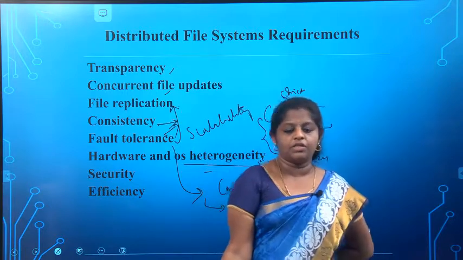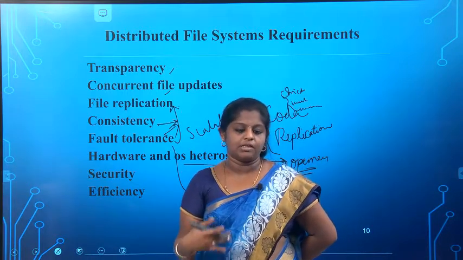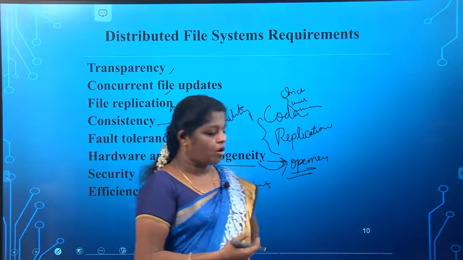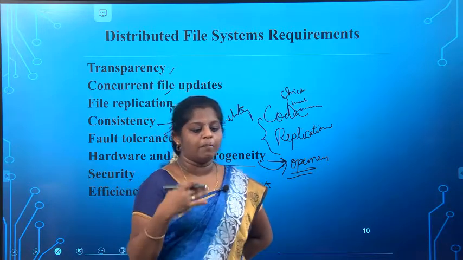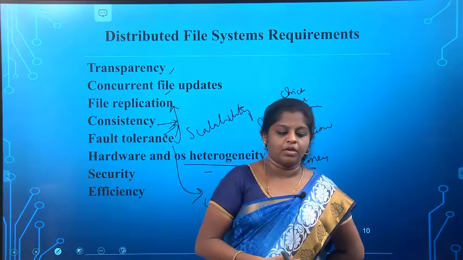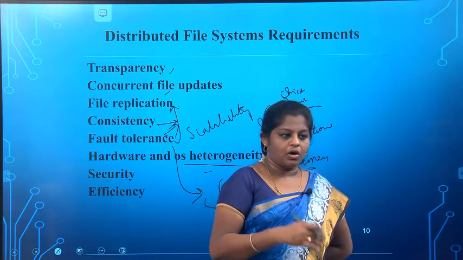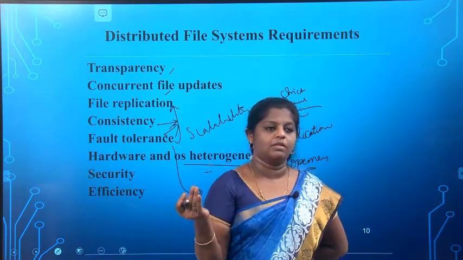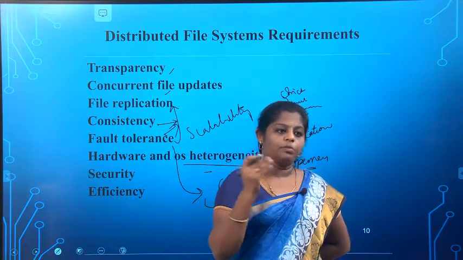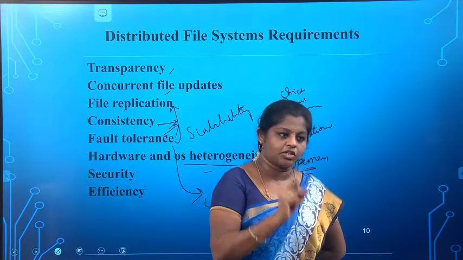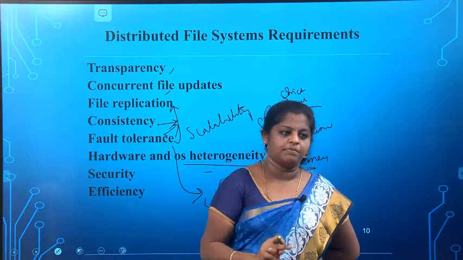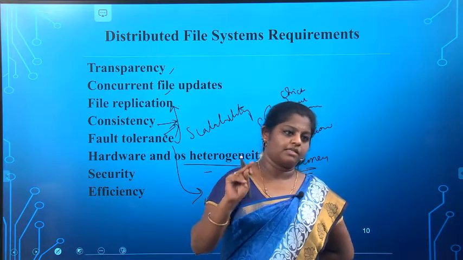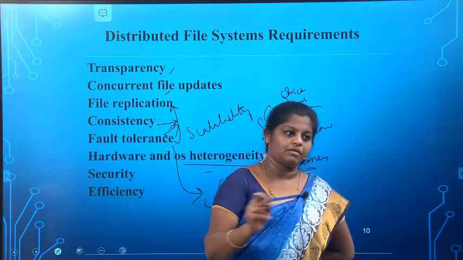The conventional file system, such as that provided in Unix, offers one-copy update semantics. That means, because we have replicated copies, all the copies should be updated, but initially one copy should be updated once. Then the remaining servers' data will be updated as per that particular server.